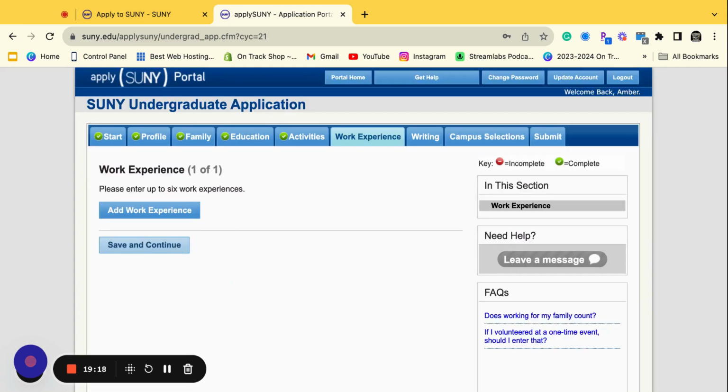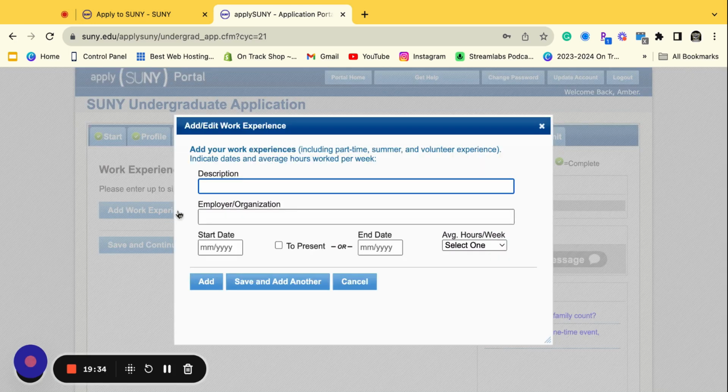If you worked, work experience is kind of like an extracurricular, right? Working shows leadership, working shows responsibility, working can absolutely support your application. So if you ever worked before, you can add your work experience there, and it gives you the description, like what you did at your job. You want to be very descriptive of what your role was and how you supported whatever organization. You're going to put the employer, right? Who did you work for? Your start date, your end date, the average hours a week.